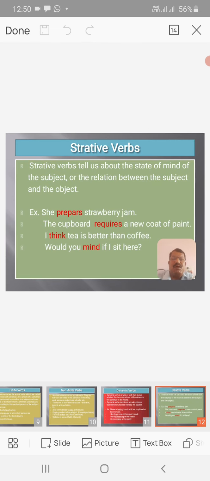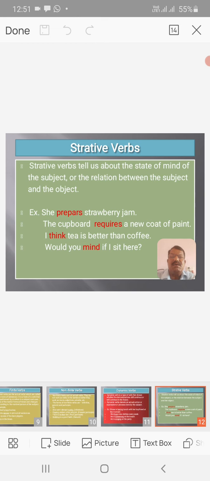Then stative verbs. Stative means the verbs which are not dynamic. Stative verbs tell us about the state of mind of the subject or the relation between the subject and the object. For example, she prepares strawberry jam. In this sentence, prepares stands for a stative verb.